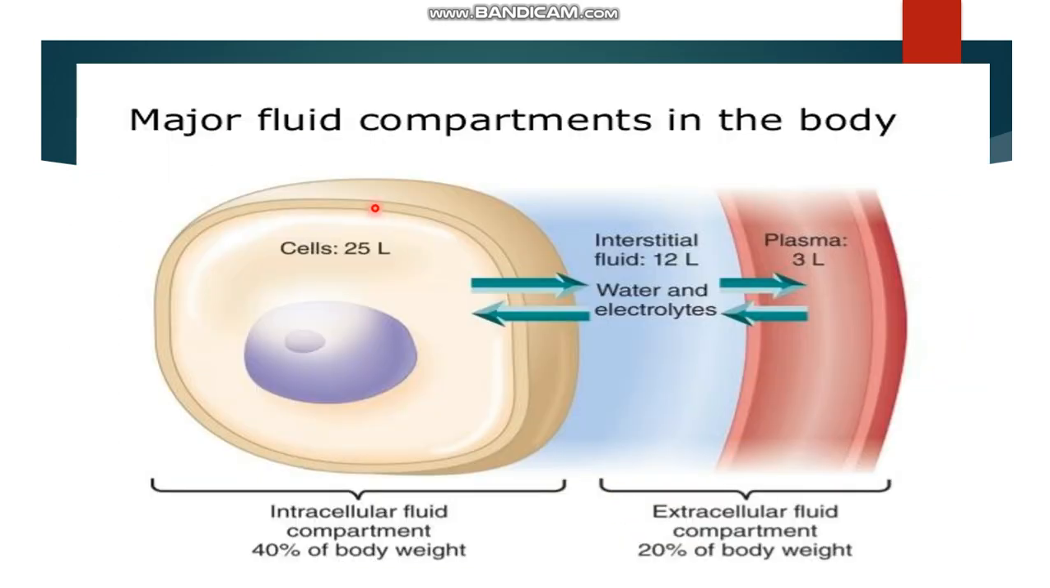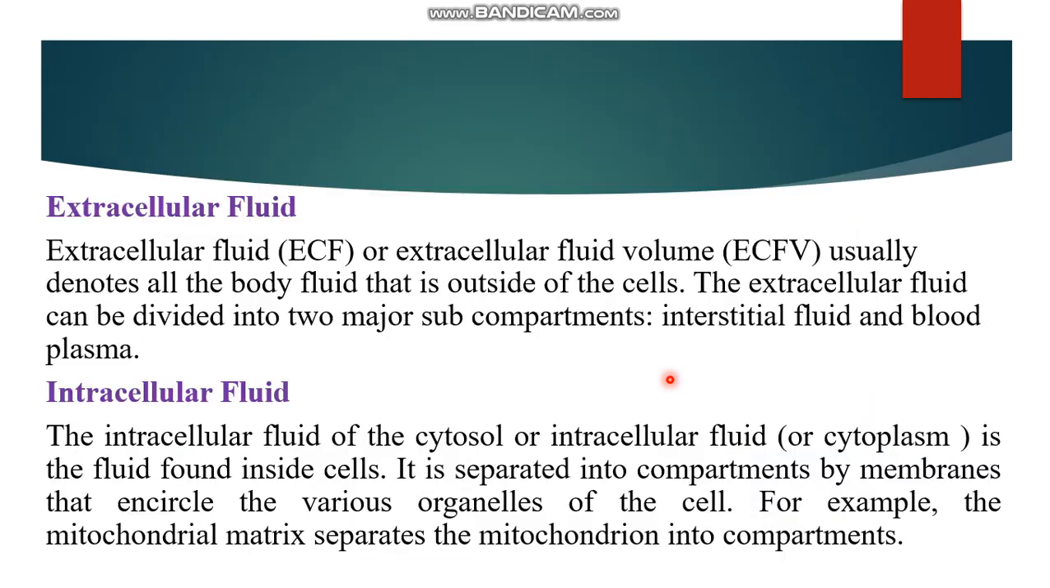Major fluid compartments: this is a cell. The water inside the cell is called intracellular fluid. It is 40% of the body weight. Outside of the cells, interstitial fluid and plasma are both extracellular fluid, containing 20% of the body weight. Extra means outside. The fluid present outside of the cells is called extracellular fluid or extracellular fluid volume. It is divided into interstitial fluid and blood plasma.